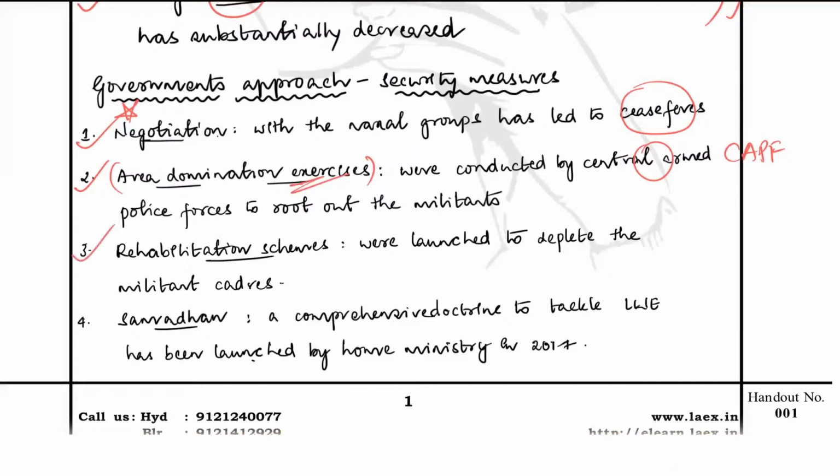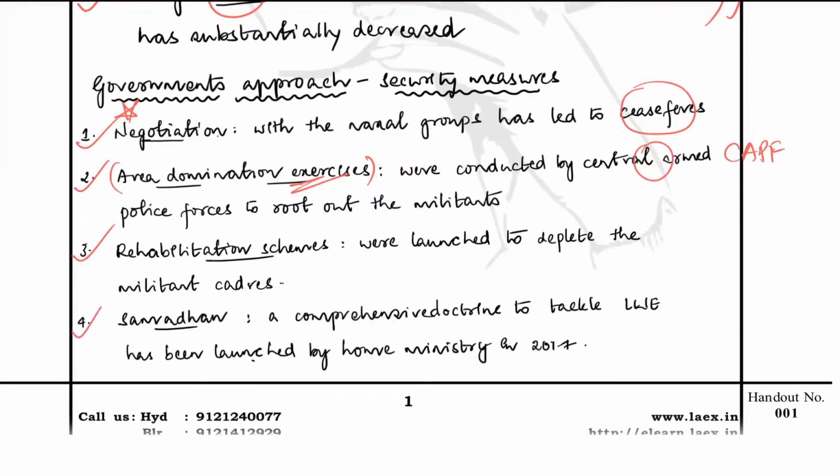Moving forward, there are rehabilitation schemes. And what are these rehabilitation schemes basically? So if you are a Naxal and you give up your Naxal ways, you come to the side of mainstream government, we are basically going to rehabilitate you. We are going to provide you with job opportunities, educational opportunities, and scholarship opportunities for you to live well in the mainstream country. And this is how we are trying to rehabilitate the Naxals. These schemes have become particularly important in order to prevent the youth from going into the Naxal fold. And those who have gone into the Naxal fold, they have come back precisely because of these schemes.